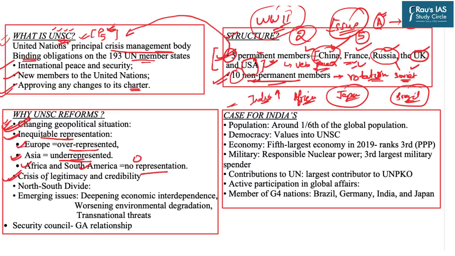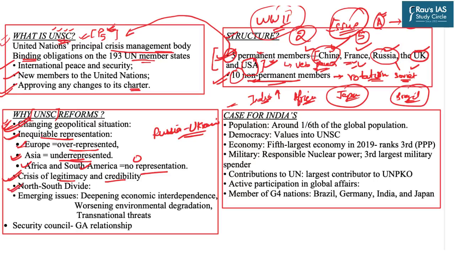The third major issue is of legitimacy and credibility, the latest example being the Russia-Ukraine war. In the past also there have been several invasions, for example in Libya, Egypt, Iraq, Syria, Yemen. So there have been continuous invasions going on across the world, but UNSC has failed to stop those invasions and take the necessary steps. That is why in present times UNSC faces a crisis of legitimacy and credibility.